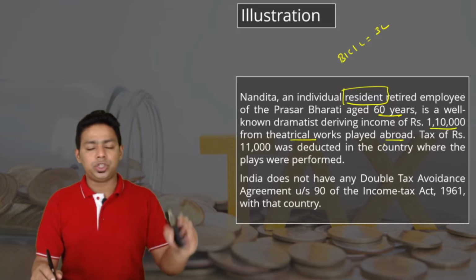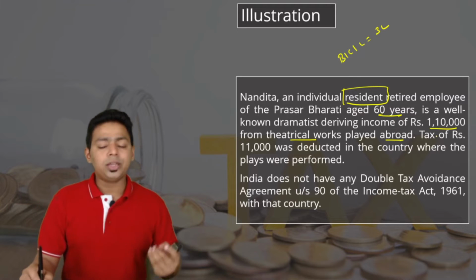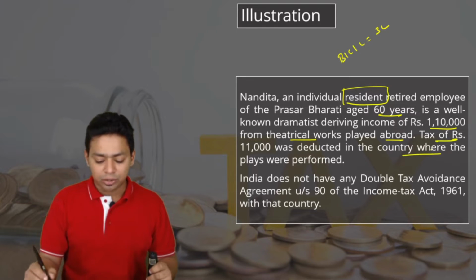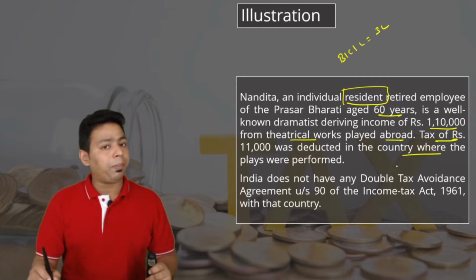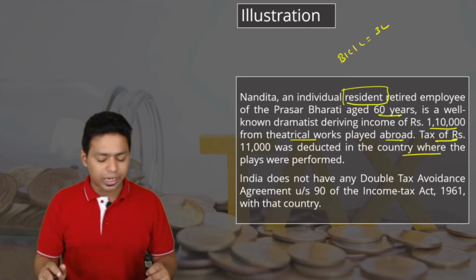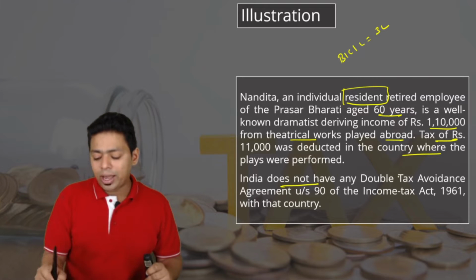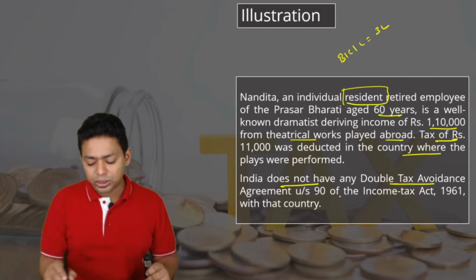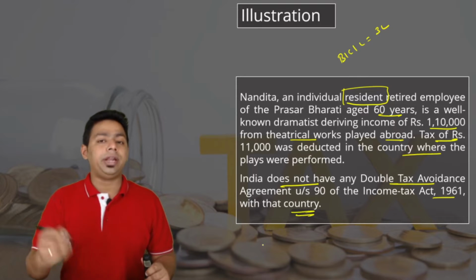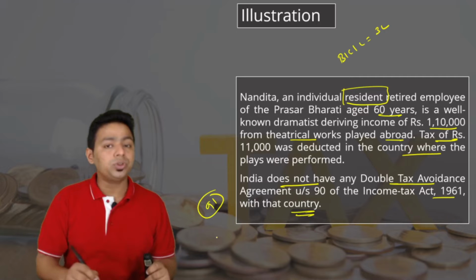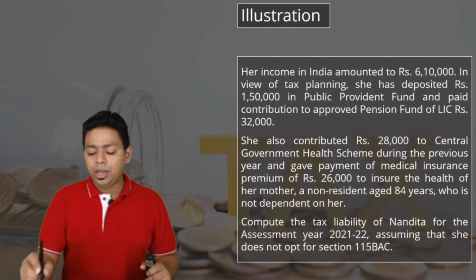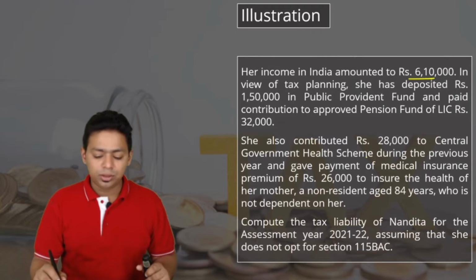She is a dramatic artist deriving income of 1,10,000 from theatrical works played abroad. So she is going abroad and playing some roles, and she got 1,10,000 rupees. Tax of 11,000 was deducted in a country where the plays were performed. So 11,000 withholding tax, TDS or tax in that country has been already deducted. India does not have double taxation avoidance agreement under section 90 of Income Tax Act with that country. Because India does not have DTAA with that country, therefore we have to jump to section 91, that is unilateral relief. Her income in India amounted to rupees 6,10,000.